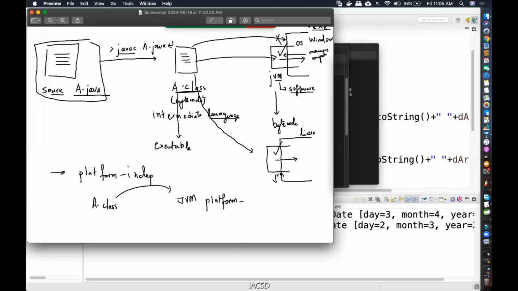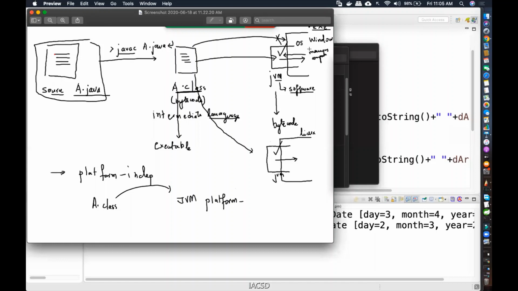So why is Java a platform independent language? Because its executable file, which is the .class file, can run on any platform specific JVM. So it's kind of like a translator. This is going to translate from this .class file into the native operating system language, so that the operating system can understand that. When I'm saying native operating system language, I'm talking about C or CPP. Generally, most operating systems are written in that particular language, right?